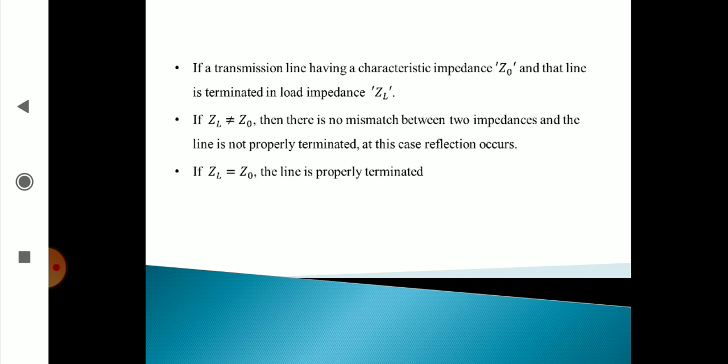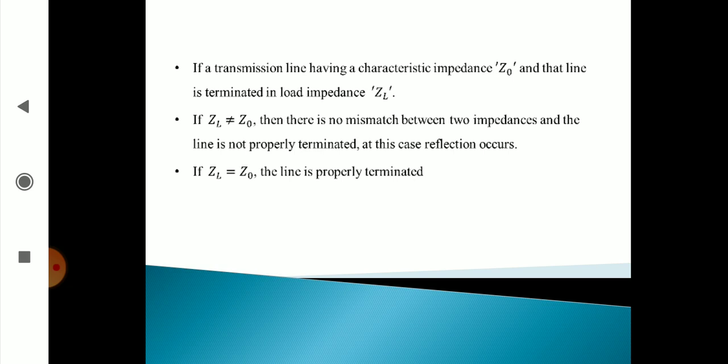Here we have to discuss two cases: Z0 equal to ZL or not equal to ZL. Z0 is the characteristic impedance, ZL is the load impedance.